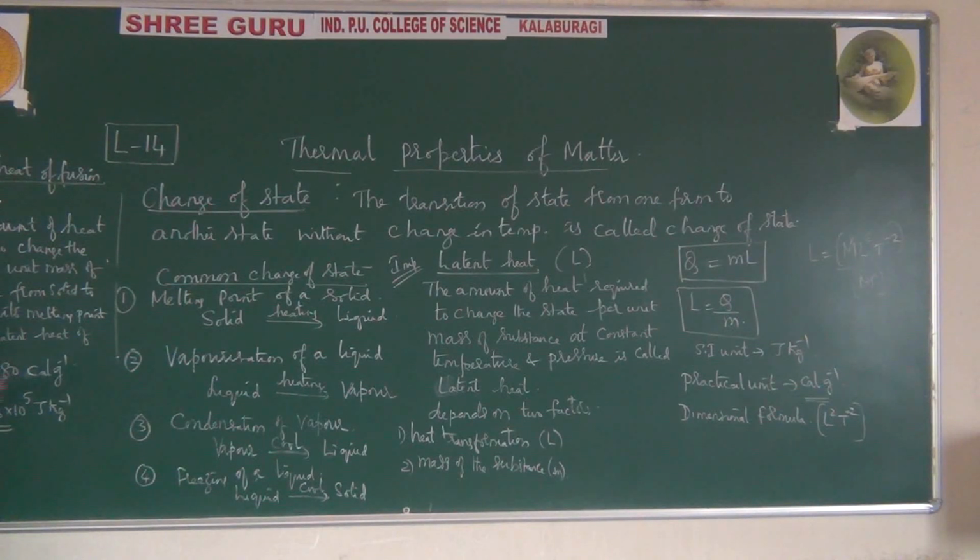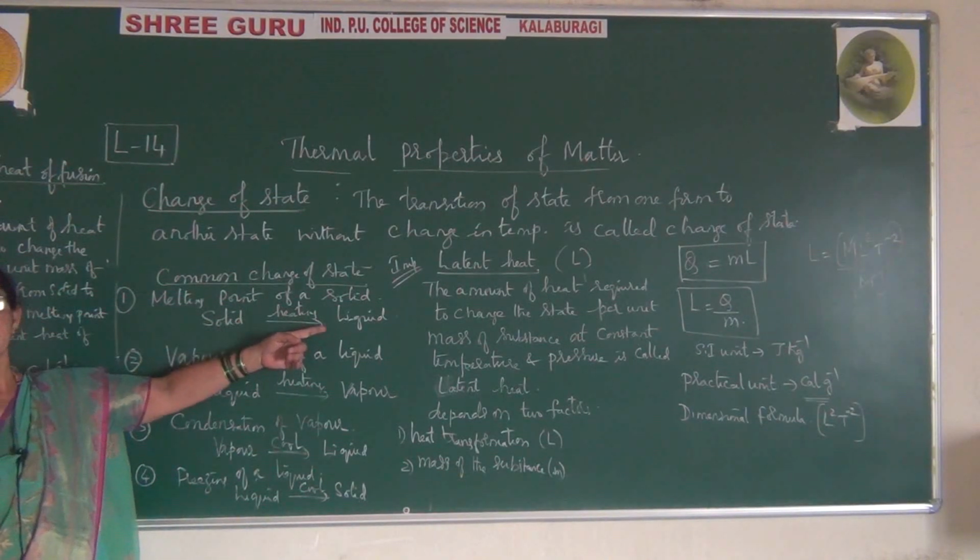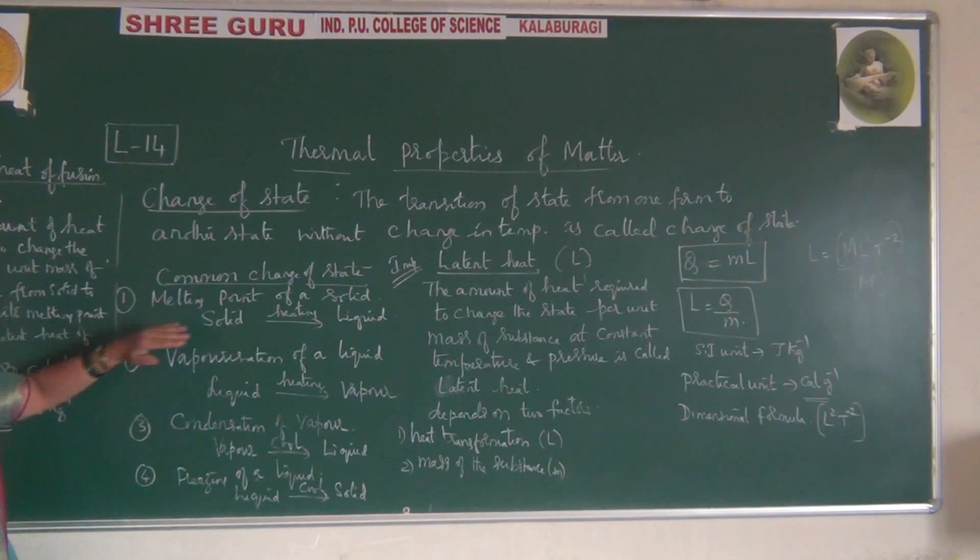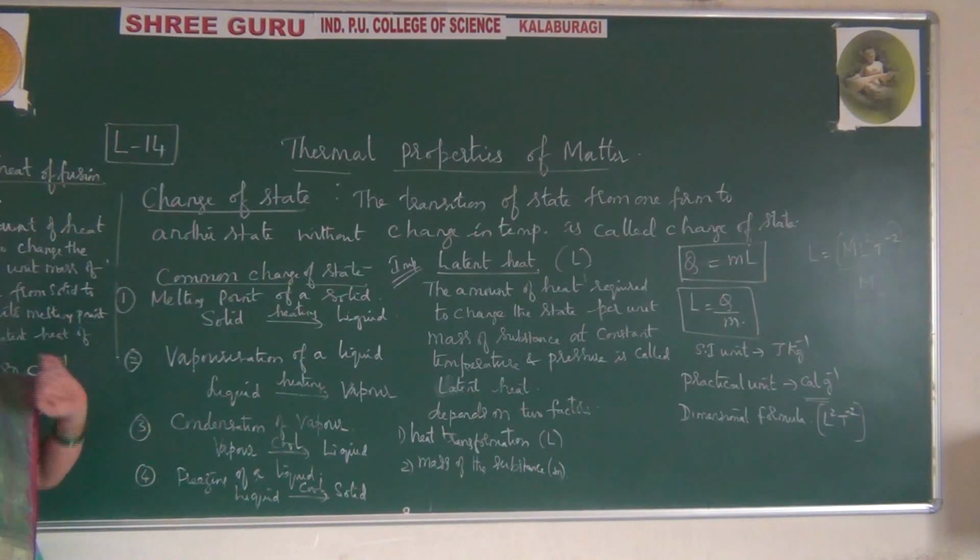So please remember this one point. You have ice, a solid substance, and water is liquid. If you have 1 kg of ice, this much energy should be provided to change it from ice to water at its melting point. The ice will be heated and its temperature will rise as you supply energy.